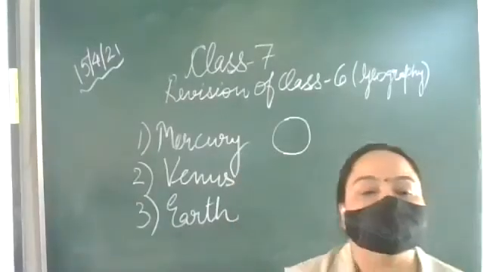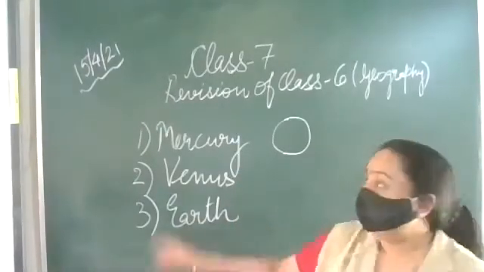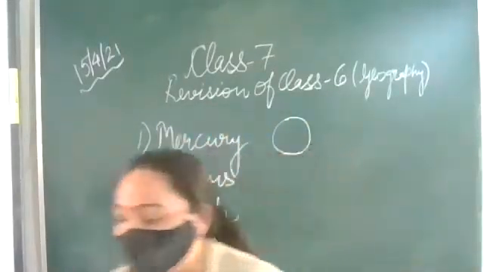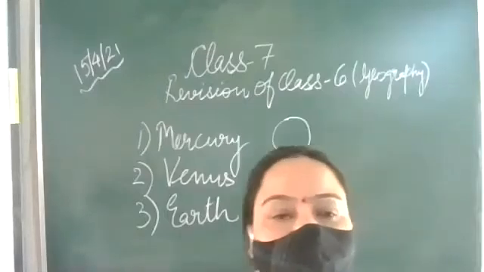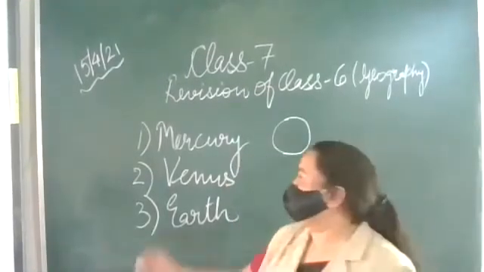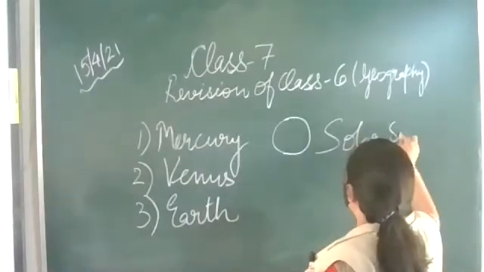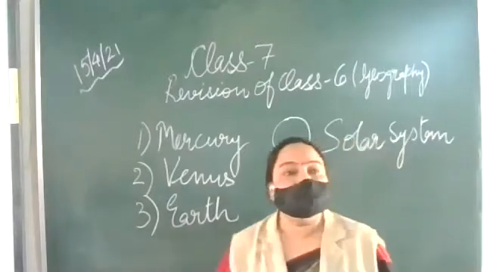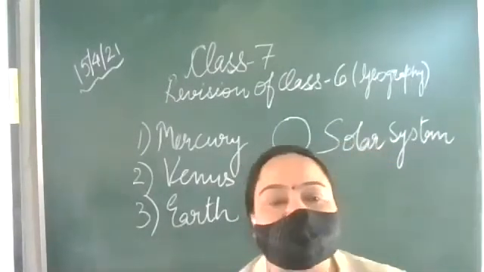Okay, children. Today we will start with the revision for class 6, that is the solar system. In the previous class, we started with the solar system.